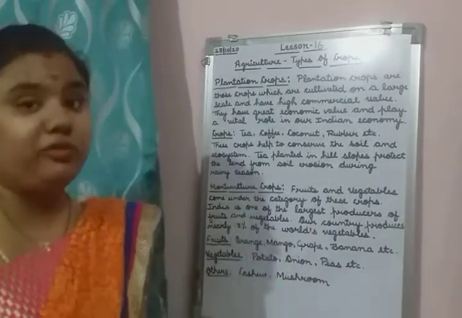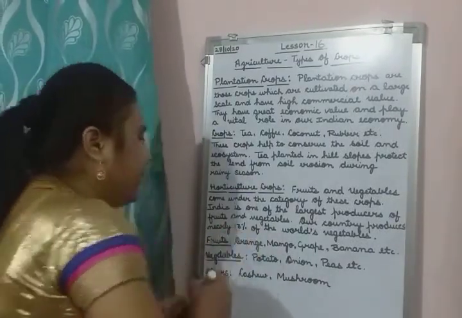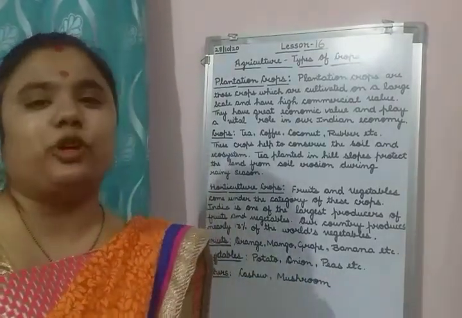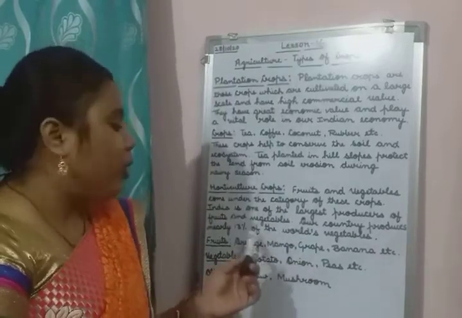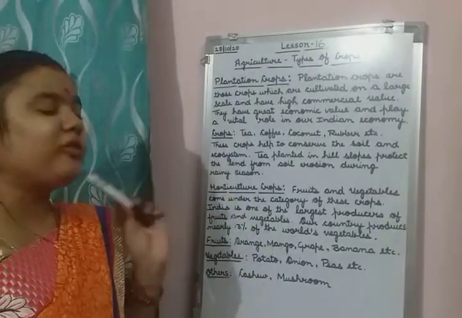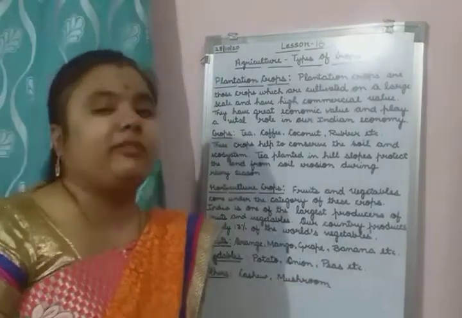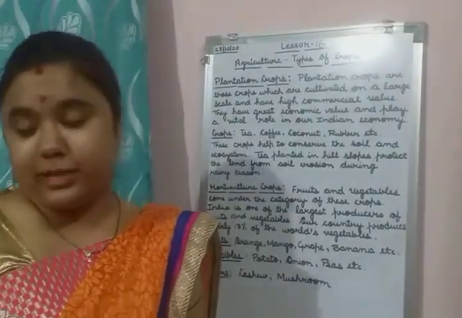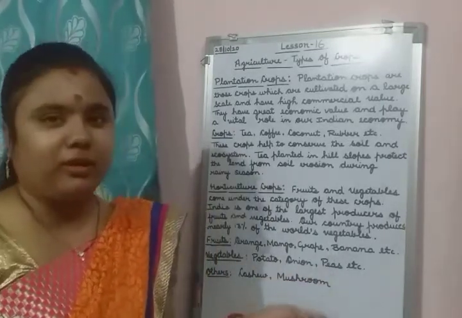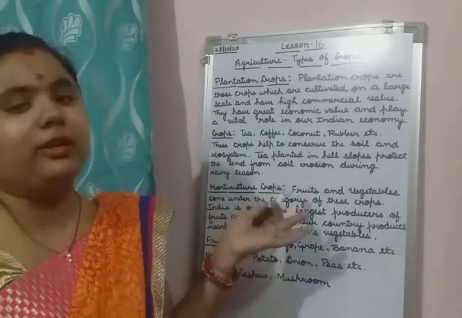Now which fruits come in this category? Orange, mango, grape, banana, etc. Many other fruits are also there, but I have written only these here. These are the fruits which come under horticultural crops. And what are the vegetables? Potato, onion, peas, etc. Some other vegetables are also there, written in your book. You can see from there. But here I have written only these three examples of vegetables which come in the category of horticulture crops.